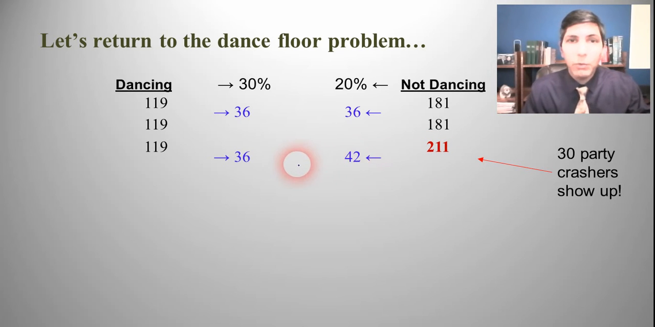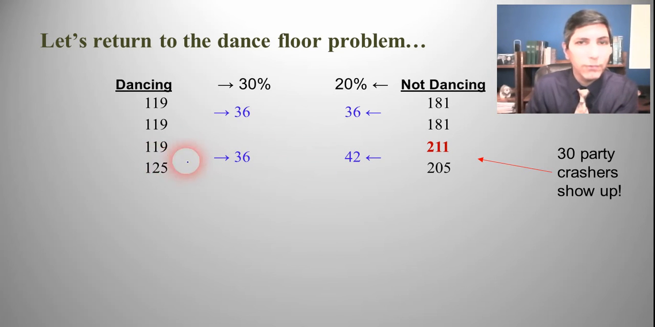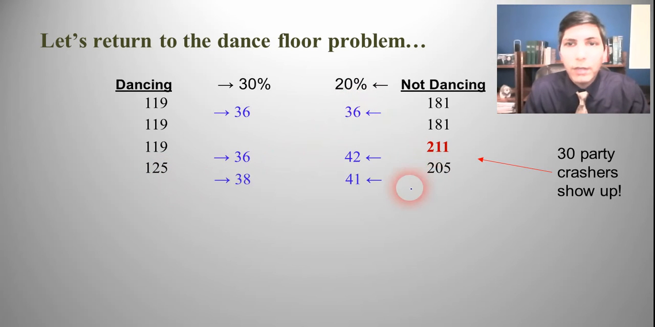Yes, so now we're going to have a net change of positive 6 in the direction of the dance floor. So this side goes up by 6 to 125. This side goes down to 205. And we can do this again here. 30% of the 125, that's 38, I believe. And 20% of 205 is 41. So we have a net change of positive 3 in the direction of the dance floor. So we'll have 128. This side goes down to 202.